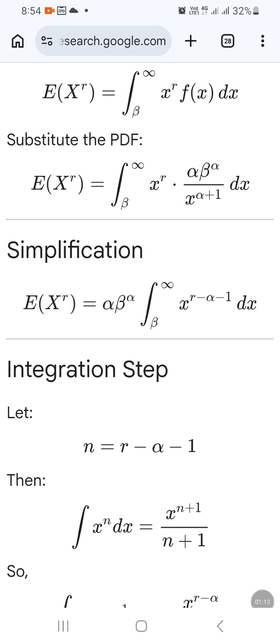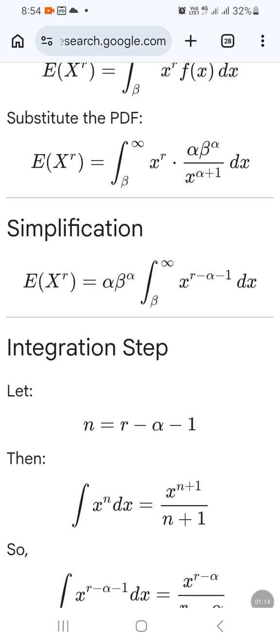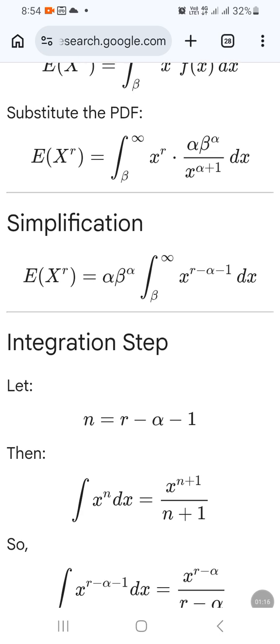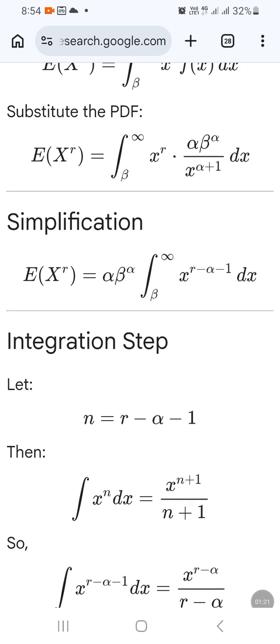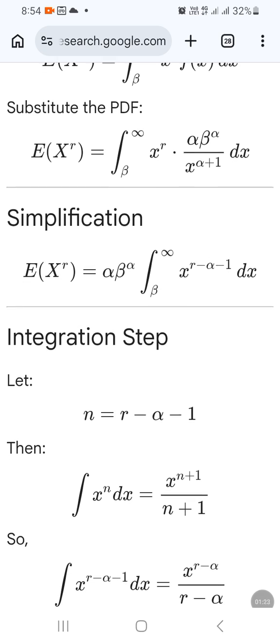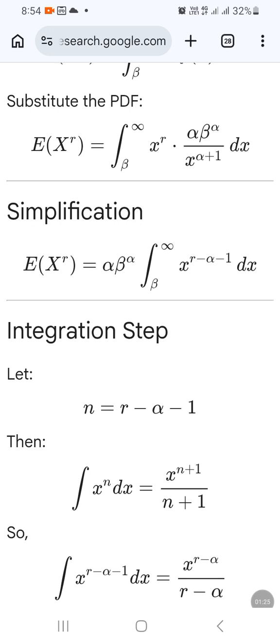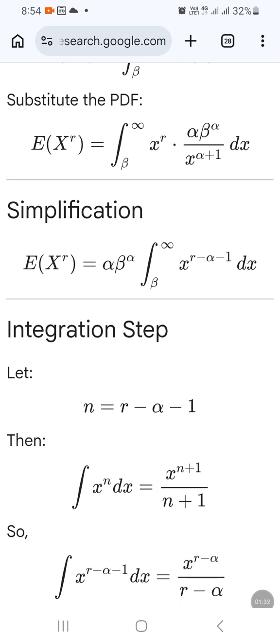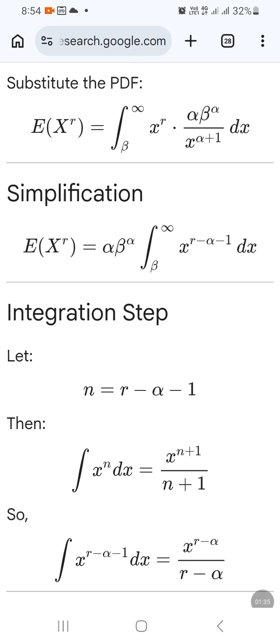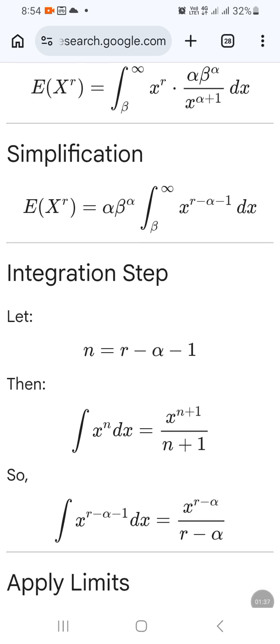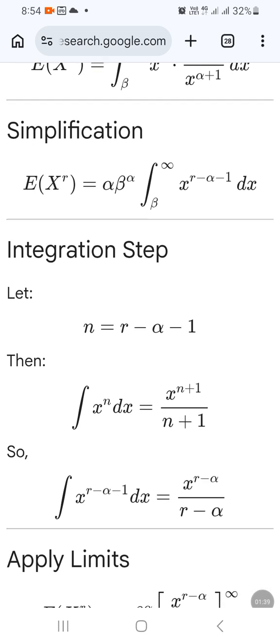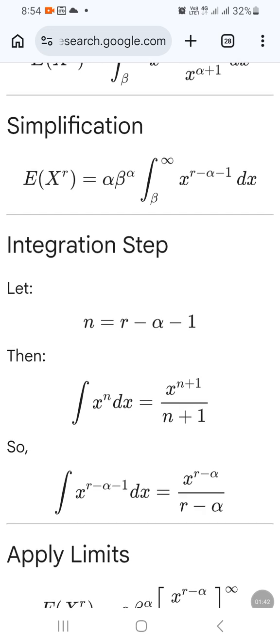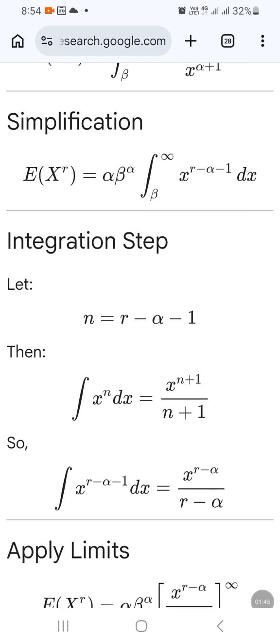On simplification, we get expectation of x raised to r as alpha beta raised to alpha. They are constants, so they are taken outside the integral. Then integral beta to infinity x raised to r minus alpha minus 1. So the denominator comes to the numerator and r is added to that. Now we know that integral of x raised to n dx is x raised to n plus 1 divided by n plus 1.